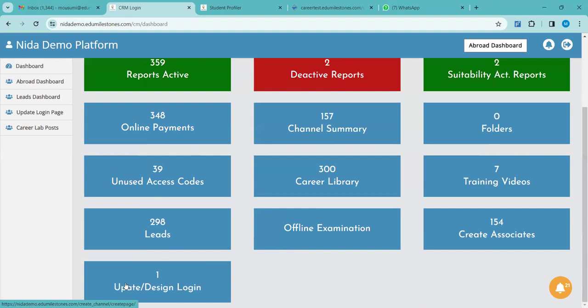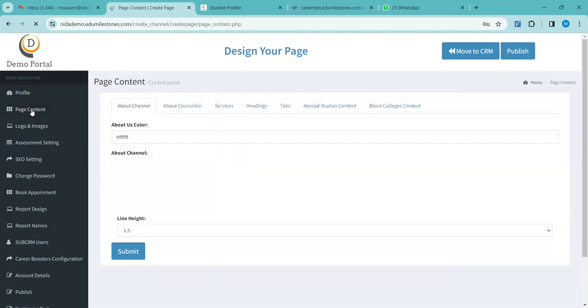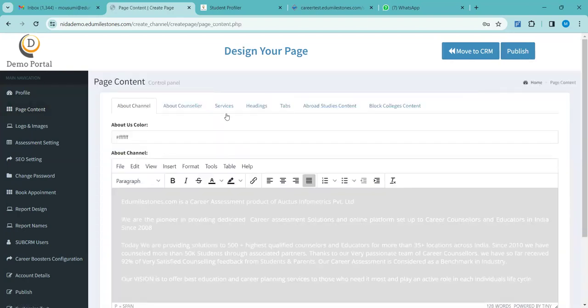The last option, update design login. Click into this. Then on the left hand side, second option, page content. In this page, the last option, block college content. Can you see?